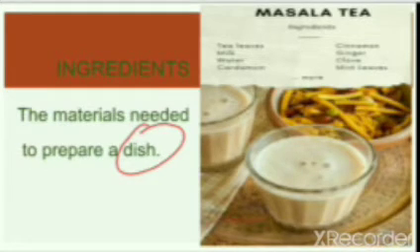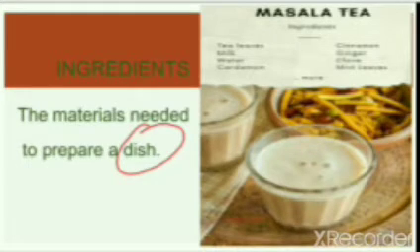So these are the materials needed to prepare a dish. Dish means any kind of food item, or we will call it a foodstuff also. So these are the ingredients to prepare a masala tea.